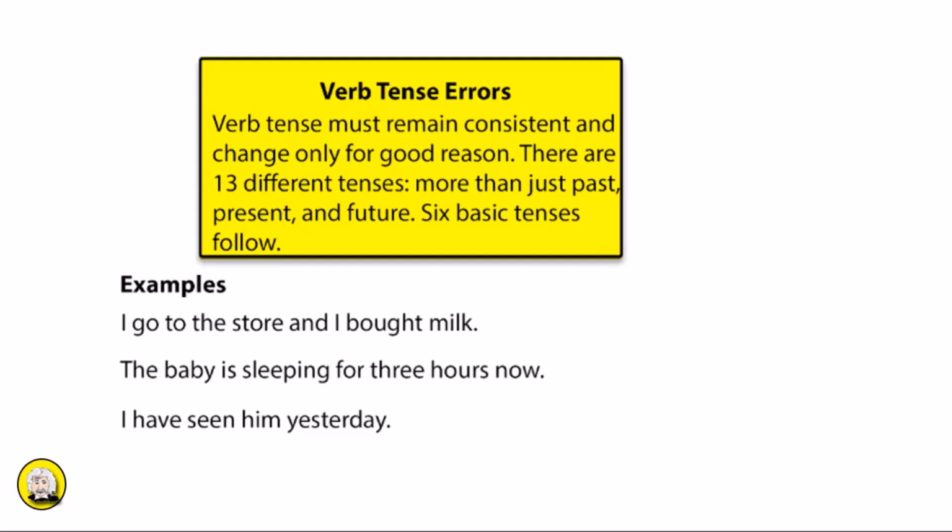Either I saw him yesterday, past tense, or perhaps it could have been a past perfect where it occurred before the past event of yesterday. But in that case, we would use the past tense of the verb to have, and it would be appropriate to say, I had seen him yesterday. So either or. This is past perfect, I had seen him yesterday, or just past, I saw him yesterday.